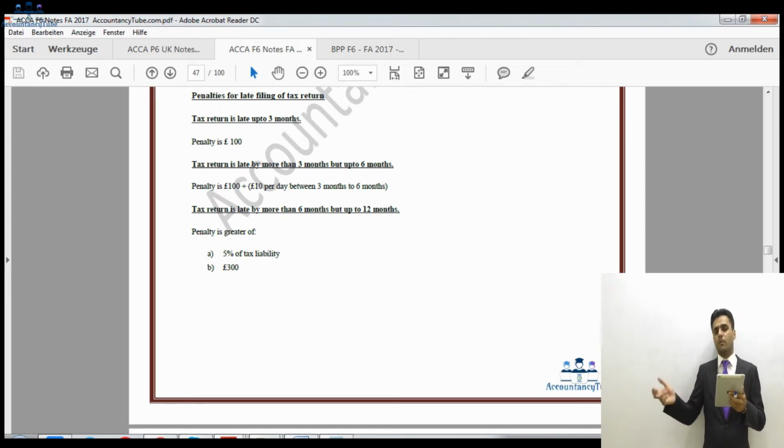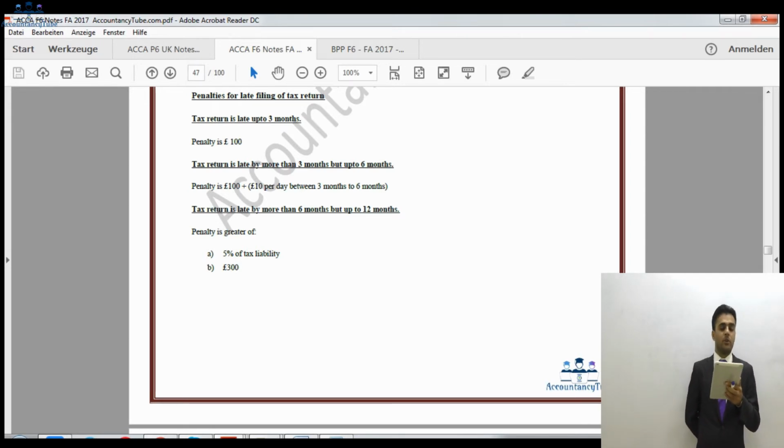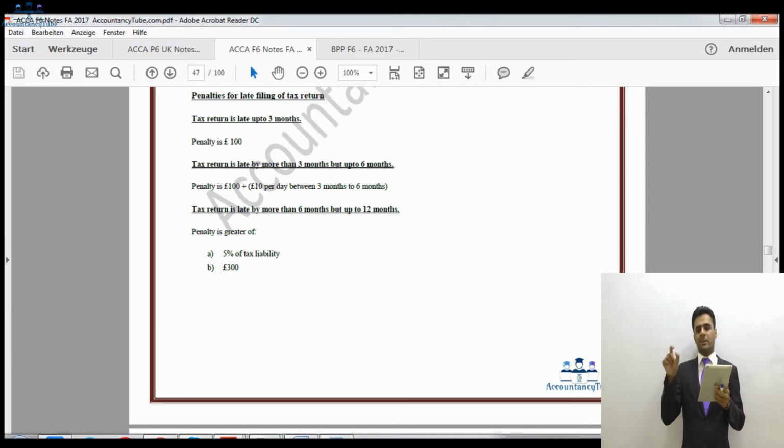Now, if you wait for a couple of more days, then you will arrive in the next rule, which is more than 6 months but up to 12 months late. In that case, the penalty is 5% of the tax liability or £300, so it is the greater of these two. Even so, the greater would be £300, because your liability was just £200. So you would be paying the penalty of £300, not £1,000.